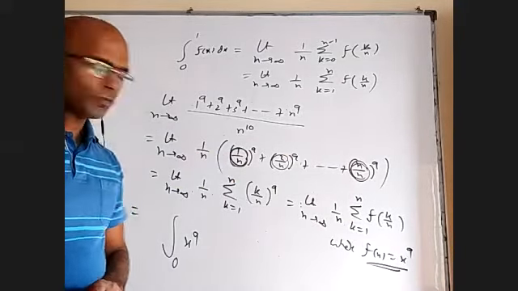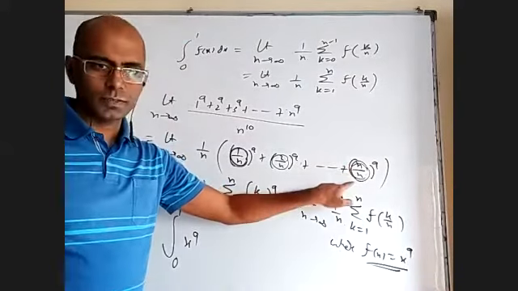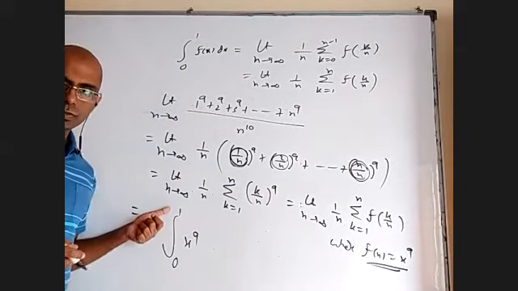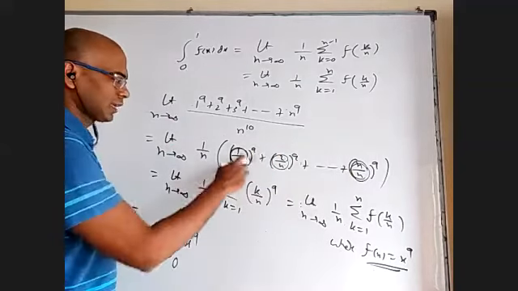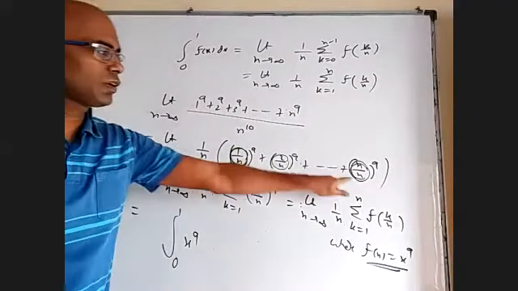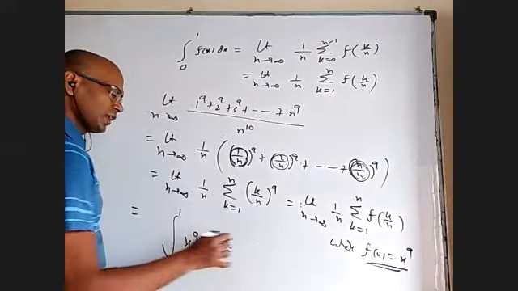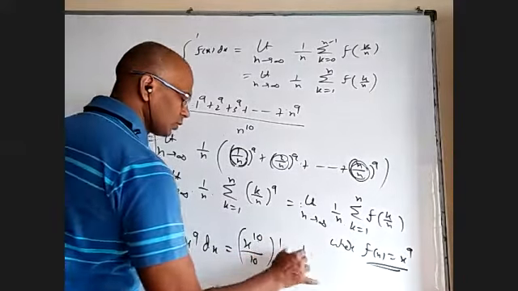Later on in some other questions, you may get 5n by n here. Then you have to write 0 to 5. Not every time we'll put integral 0 to 1. You will find k by n repeatedly, such kind of things. Call that k by n as x. The initial value of k by n is your lower limit. The final value of k by n is your upper limit. And what is the integral of x power 9? X power 10 by 10 from 0 to 1. It is 1 by 10.